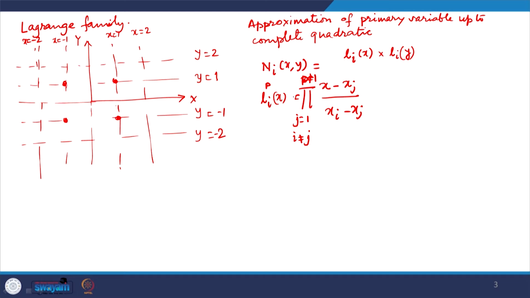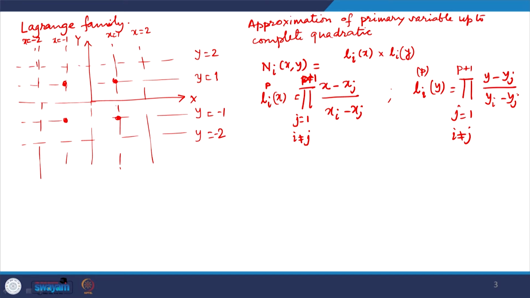And similarly, for L i for y, pth degree polynomial, this is product j equal to 1 to p plus 1, i not equal to j, (y minus y j) divided by (y i minus y j).